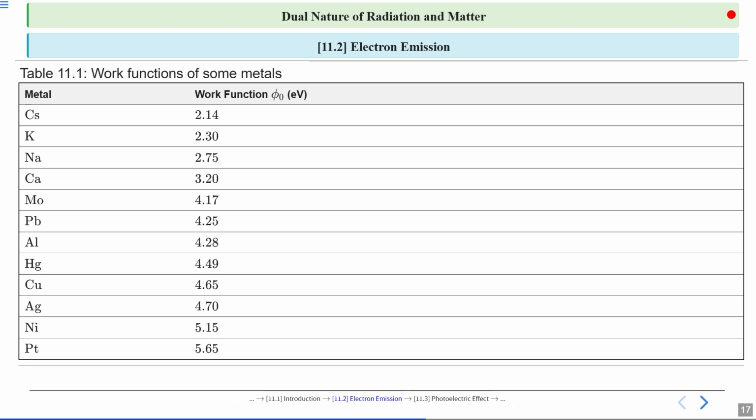So starting with cesium and ending with platinum. Here, cesium's work function is 2.14, and the highest metal is 4.70.